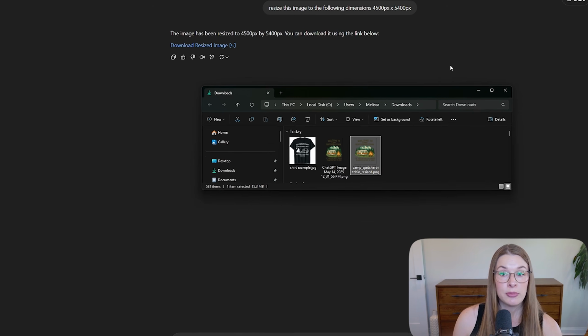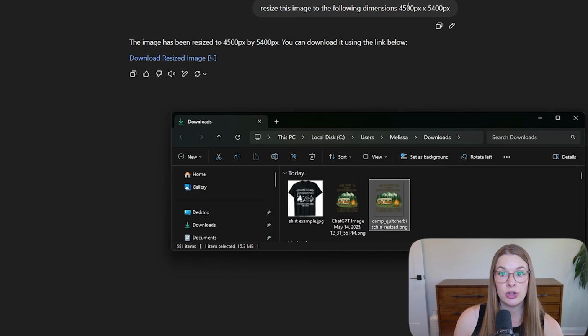So as you can see, I prompted it to resize the following image to 4500 by 5400 pixels. It simply resized it for me. You can see that the original image was only 1024 by 1536 pixels. And so you can see that this is the newest image and it is in the correct dimension.